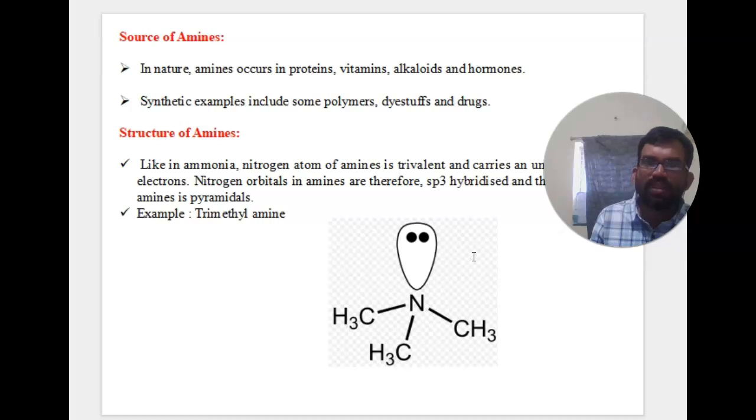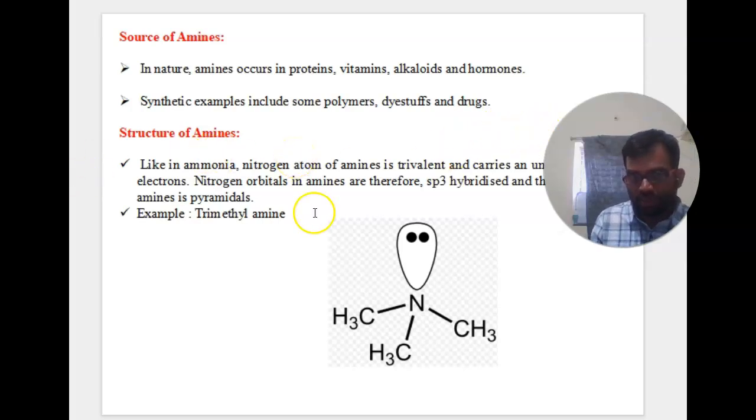Now you can see the sources of amines. In nature, amines occur in proteins, vitamins, alkaloids, and hormones. The synthetic examples include some polymers, dyestuffs, and drugs.